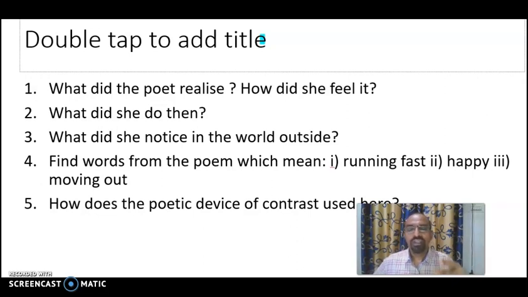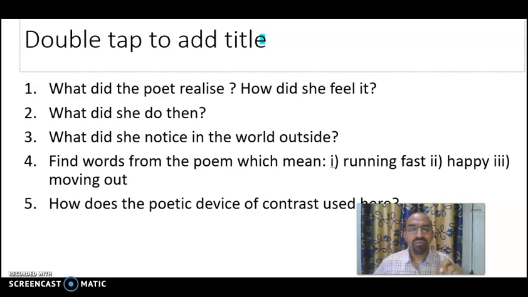Third question, what did she notice in the world outside? The young trees growing outside went past as if they were sprinting. Happy children were coming out of their homes. These two things she noticed outside.